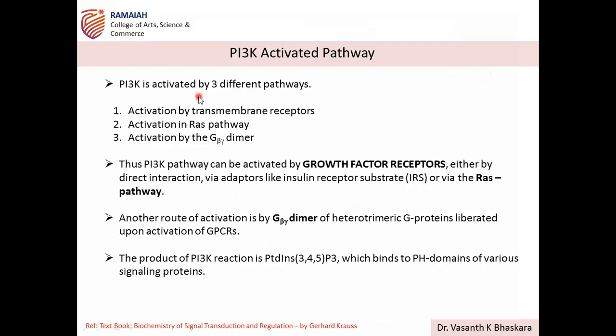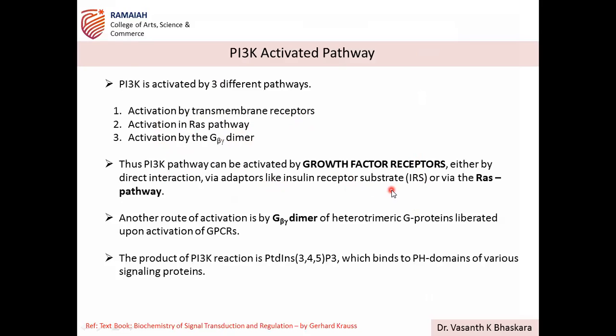So PI3K is activated in three ways. This is the explanation for the earlier discussion. We have seen activation by transmembrane receptors, activation in the RAS pathway, then activation by G beta gamma dimer. The PI3K pathway can be activated by growth factor receptors, either by direct interaction via adapters like insulin receptor substrate.